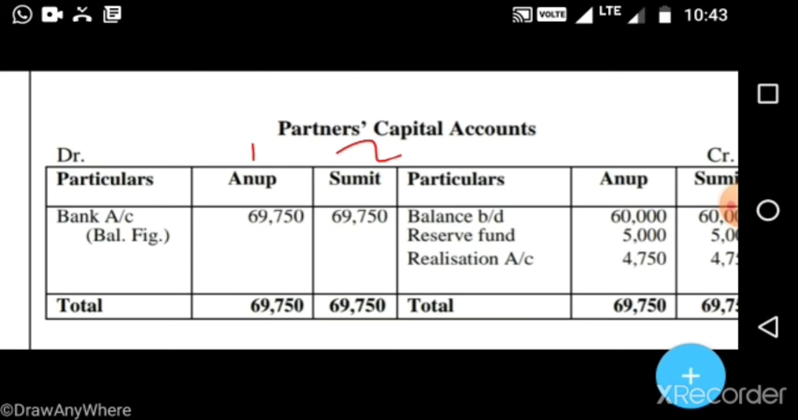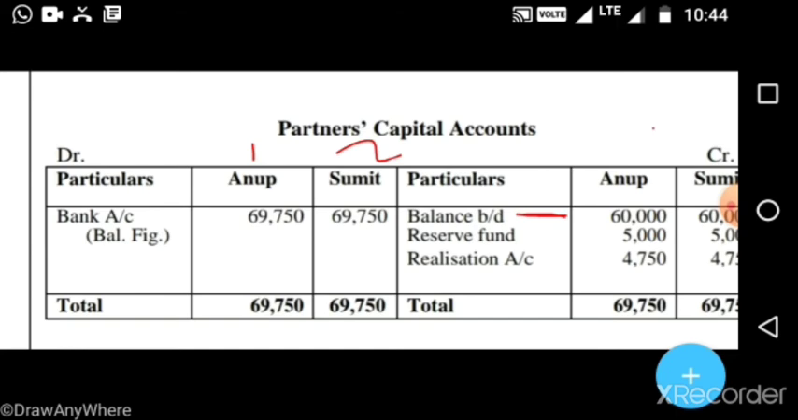First we have to write here the balance b/d. Anup 60,000 and Sumit 60,000. Where will we get this balance? In the balance sheet. On the liability side this amount 60,000 is already given. 60,000 is the opening balance of the partners' capital accounts.